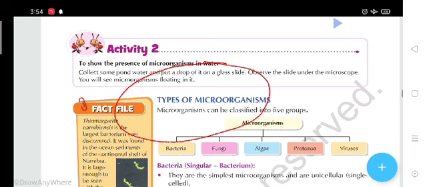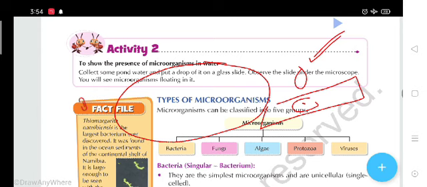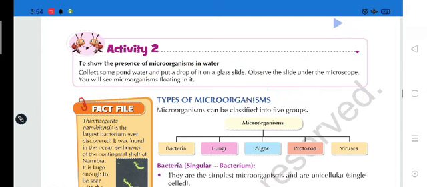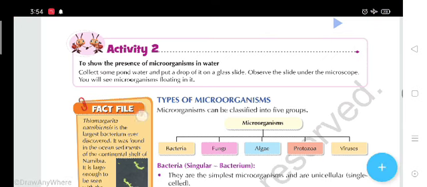So when you take a drop of that pond water on a glass slide, for example you have taken here, and with the help of a microscope you observe that drop.